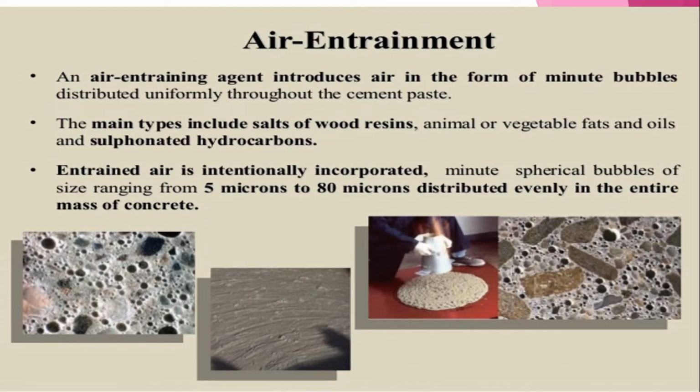So what is air entrainment? An air entraining agent introduces air in the form of minute bubbles distributed uniformly throughout the cement paste. The main types include salts of wood resins, animal or vegetable fats and oils, and sulfonated hydrocarbons. Entrained air is intentionally incorporated. Minute spherical bubbles of size ranging from 5 micron to 80 micron are distributed evenly in the entire mass of concrete. You can see this.